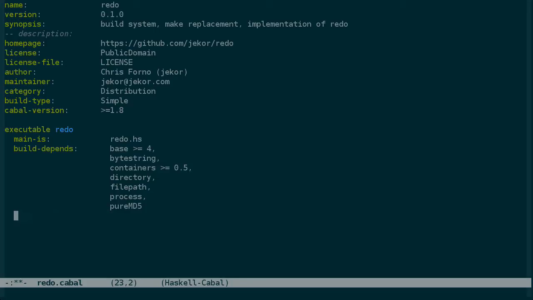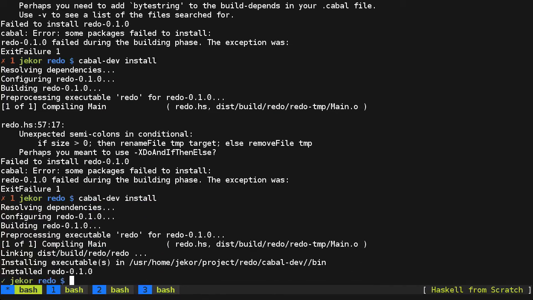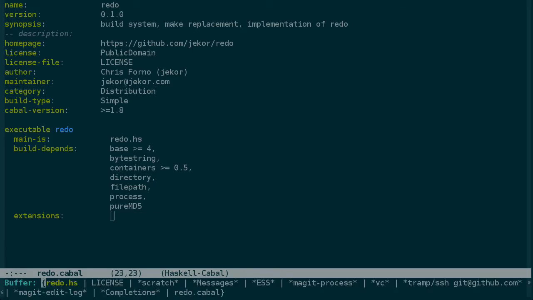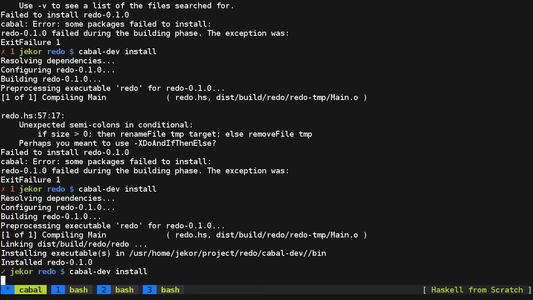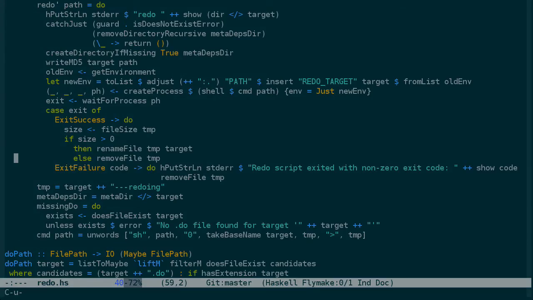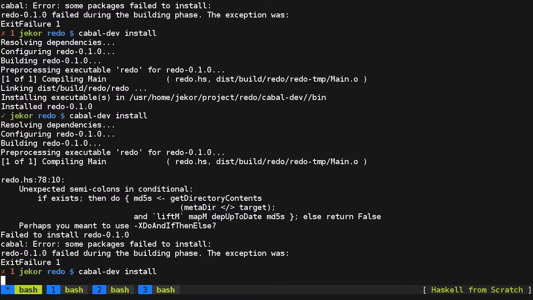Let's see. Extensions, and say do and if then else. Try compiling again. And now that works. But it seems kind of silly to depend on an extension for just this. So I'm going to just increase the indentation here on this if block. And it looks like there's one other place in the code where we'll need to increase the indentation as well.